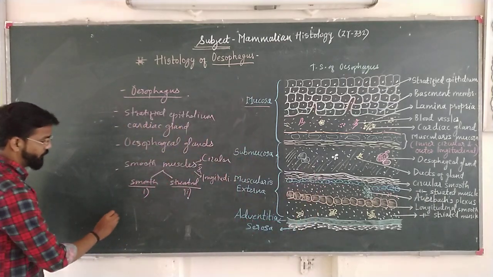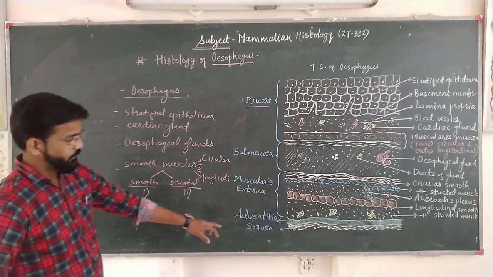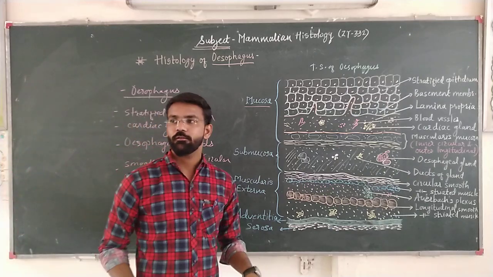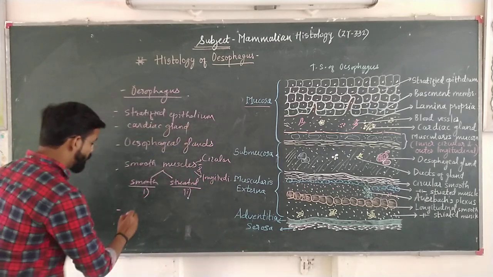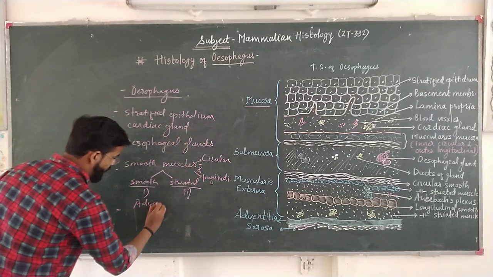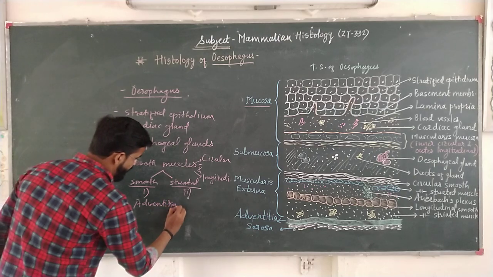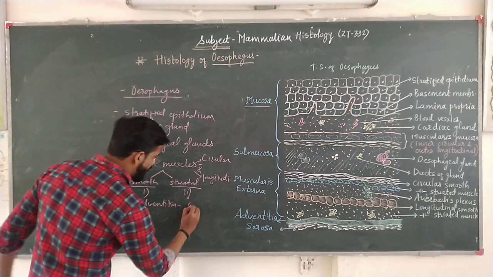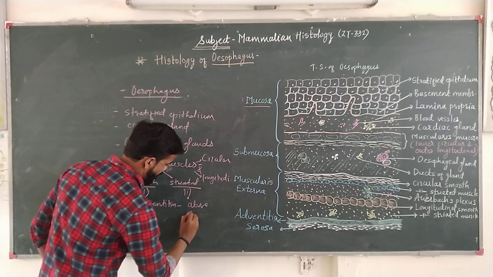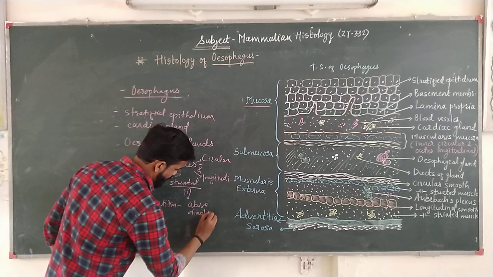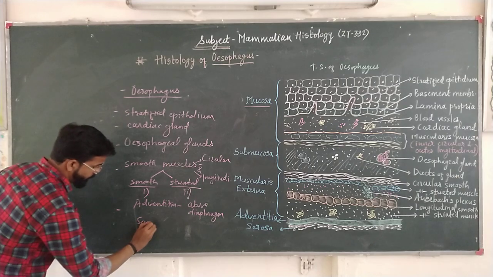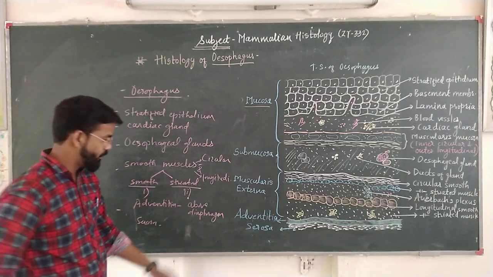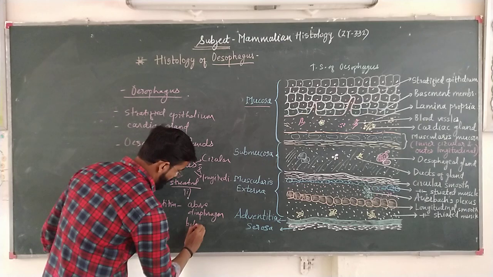Then we have seen the last structure, that is presence of adventitia and serosa. Only in esophagus, as I have told you, we are able to see both structures, that is adventitia, which is present above the diaphragm, and serosa, which is situated below the diaphragm.